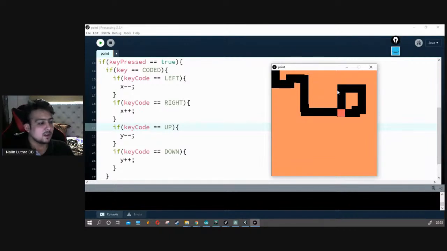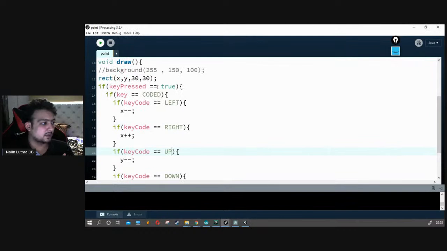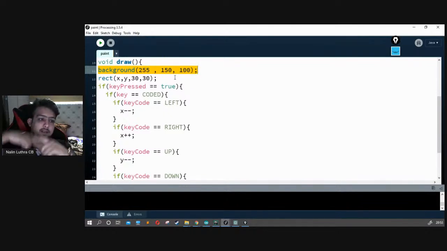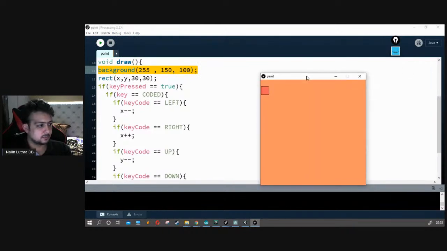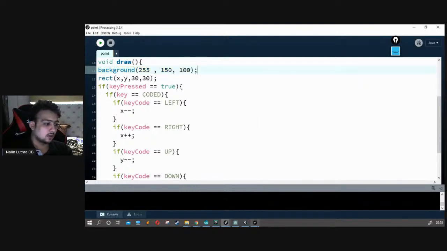That's kind of a cool thing. Okay, so now the thing is that when we make the whole thing, there's a line being drawn in the back. So we can just make a background. Every time the thing refreshes, the background is developed again. So now we don't have to worry about that. We can just move our thing whichever way we want to. Cool, right? So that's a little bit of what we talk about.